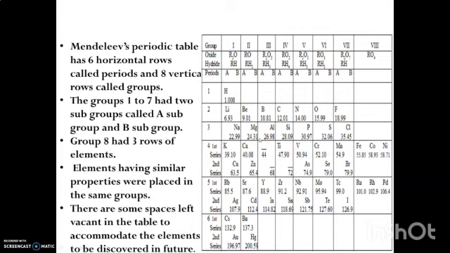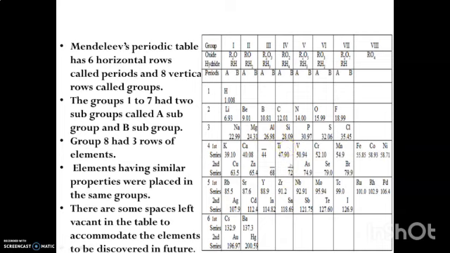One of the main advantages of Mendeleev's periodic table is this: here you can see some vacant spaces, and he also gave their atomic weights. He put some vacant spaces in the periodic table and was able to define the properties of those elements, which he called eka-aluminium and eka-silicon. Eka-aluminium means the element after aluminium, and eka-silicon means the element after silicon.